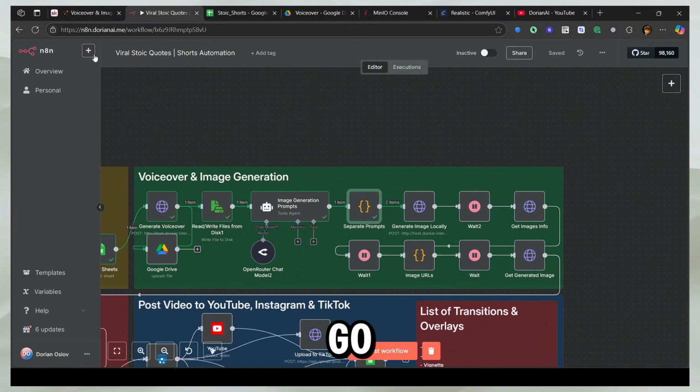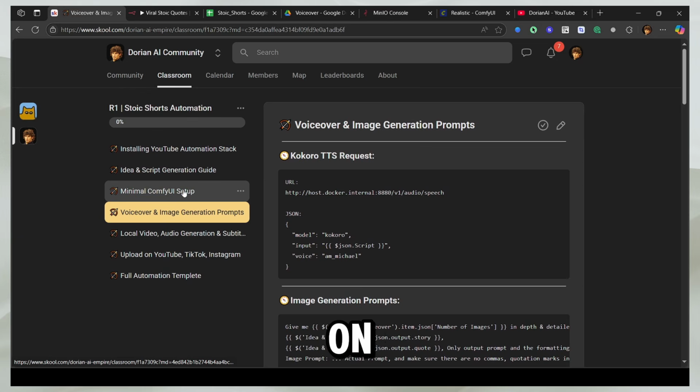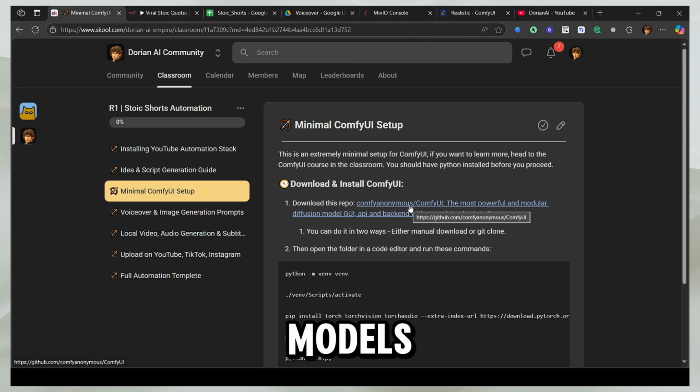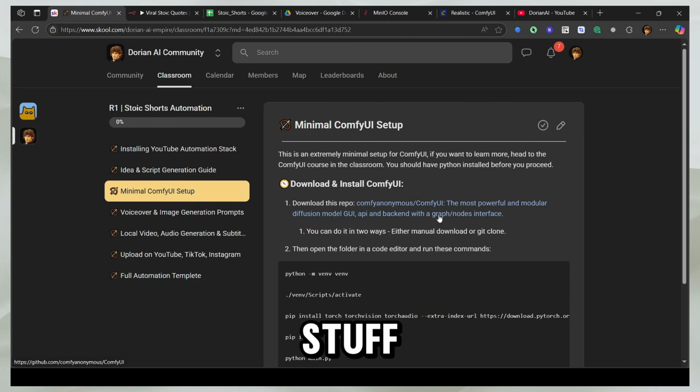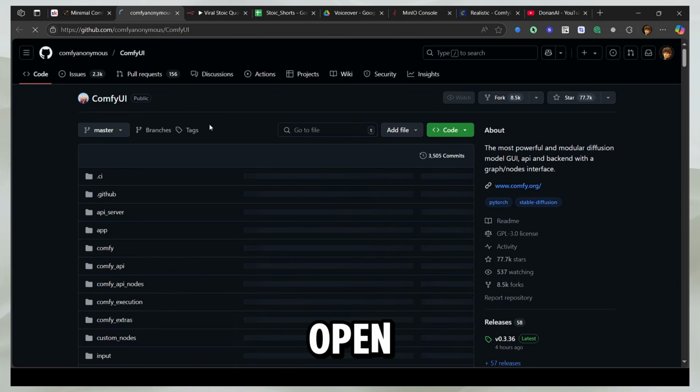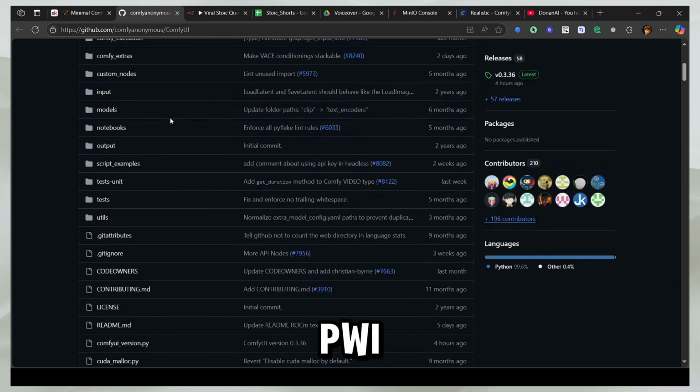Before you go ahead, click on this tab, which is the minimal Comfy UI setup. To run all of this, you need Comfy UI, which is the minimal way to run AI models locally, specifically image models, video models, and all that stuff. So open this repository by clicking on the link, and now you will see you have Comfy UI.